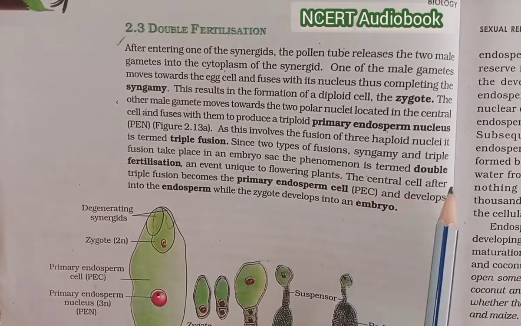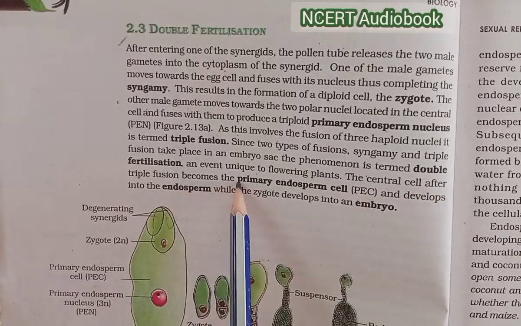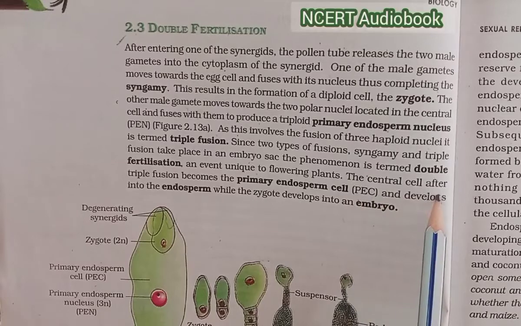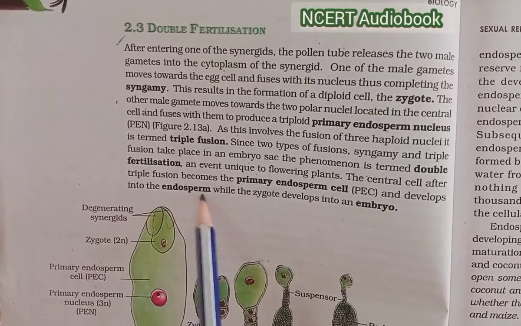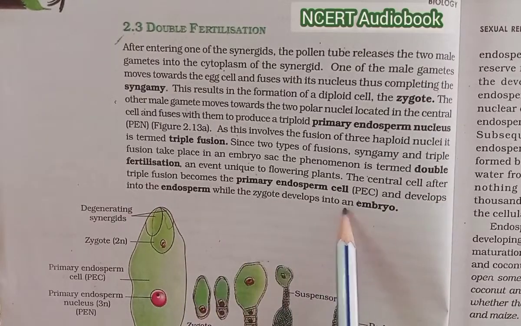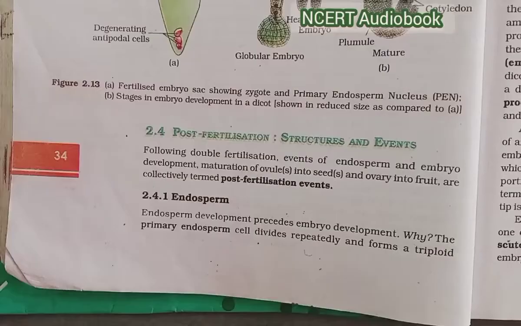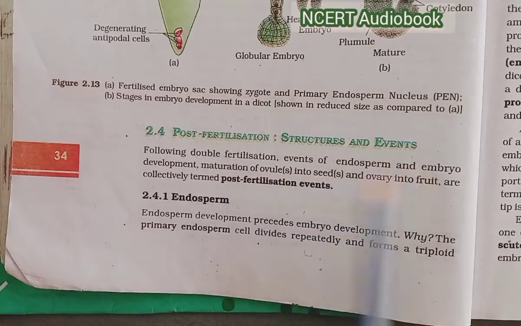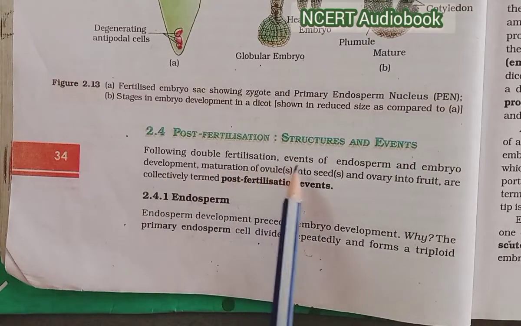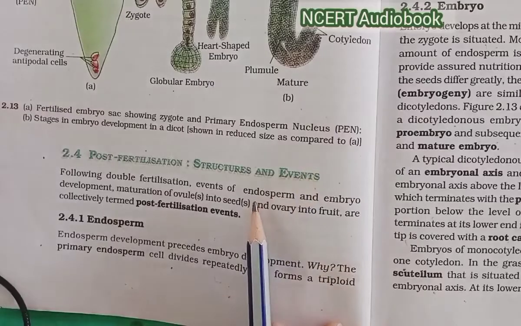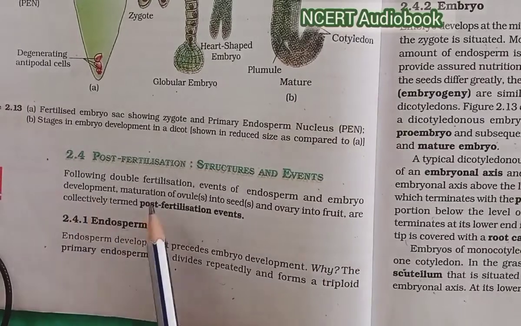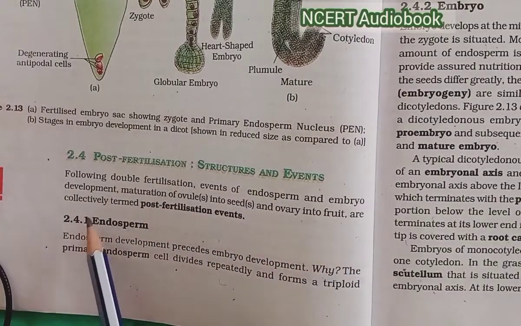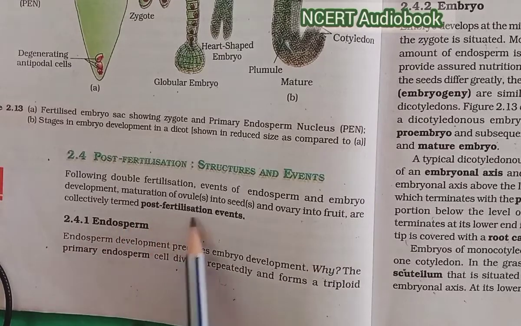The central cell, after triple fusion, becomes the primary endosperm cell (PEC) and develops into the endosperm, while the zygote develops into an embryo. 2.4 Post-fertilization structures and events. Following double fertilization, the events of endosperm and embryo development, maturation of ovules into seeds and ovary into fruit are collectively termed post-fertilization events.